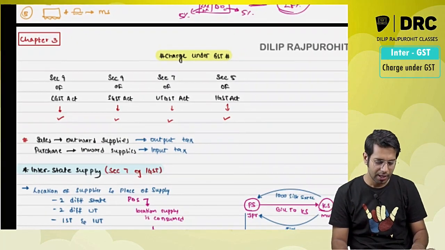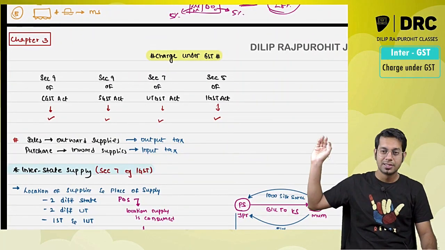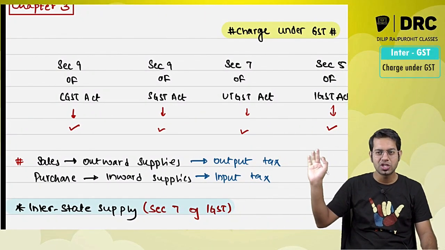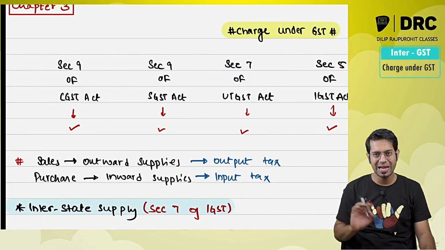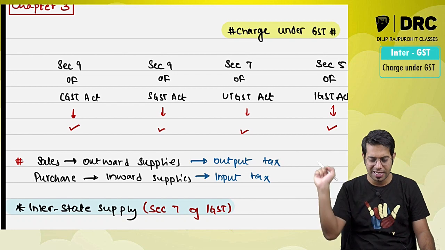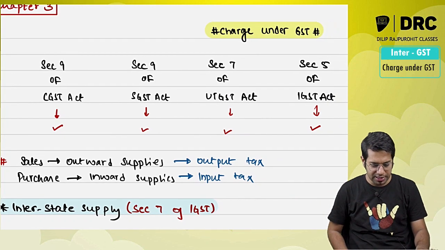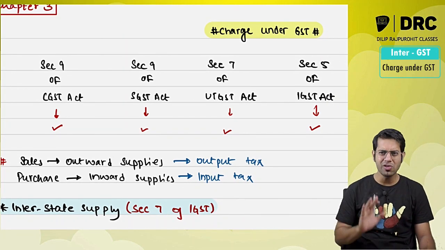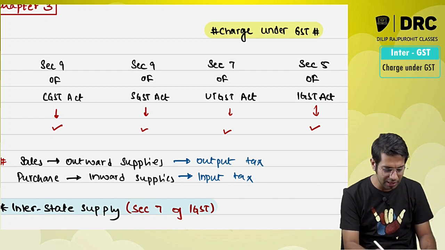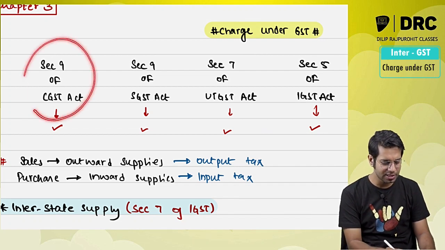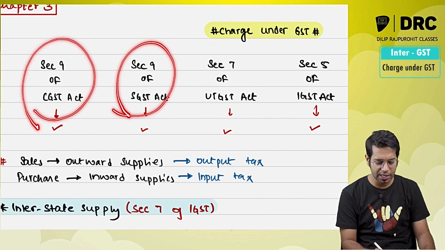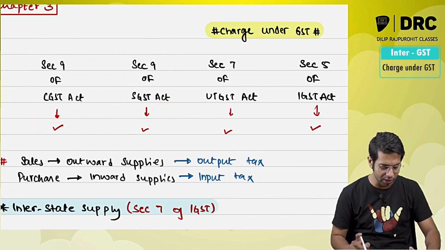Now please see, charge under GST. Section 9 of CGST Act is equal to section 9 of SGST Act. It is equal to section 7 of UTGST Act. It is equal to section 5 of IGST Act. Sir, how, sir? Now whatever you have studied, similar points are also given in other acts. Whatever we studied under section 9 is also given in section 9 of SGST Act. Same to same, word to word it is same.